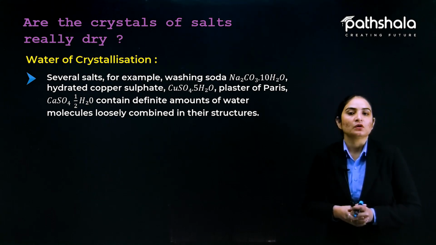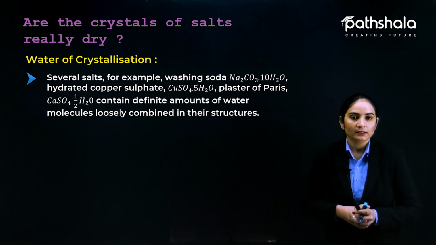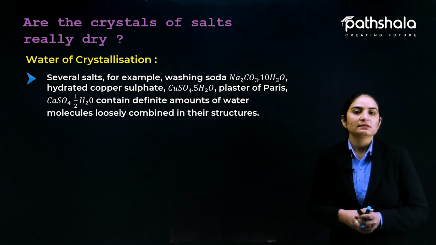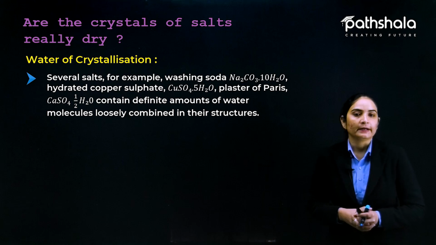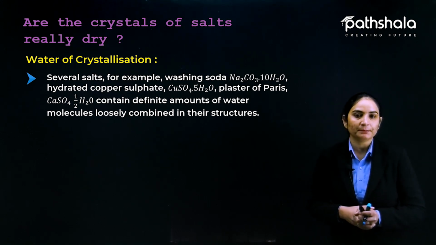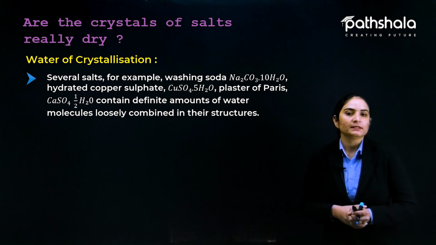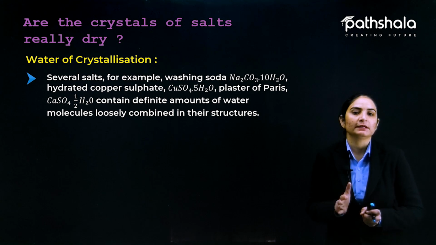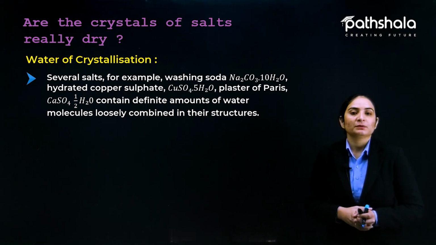Several salts, for example washing soda, the formula is Na2CO3·10H2O. It means sodium carbonate decahydrate, 10 is deca. Hydrated copper sulfate is another example, CuSO4·5H2O. The water molecules are written as a multiplication, 5H2O. It means copper sulfate pentahydrate.